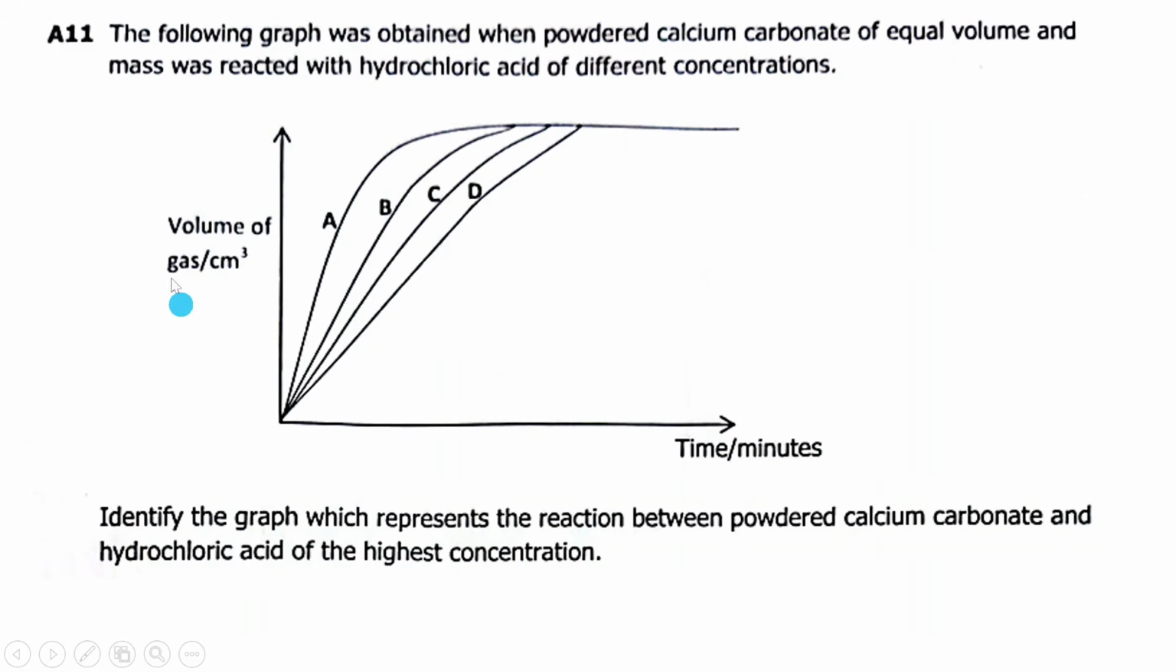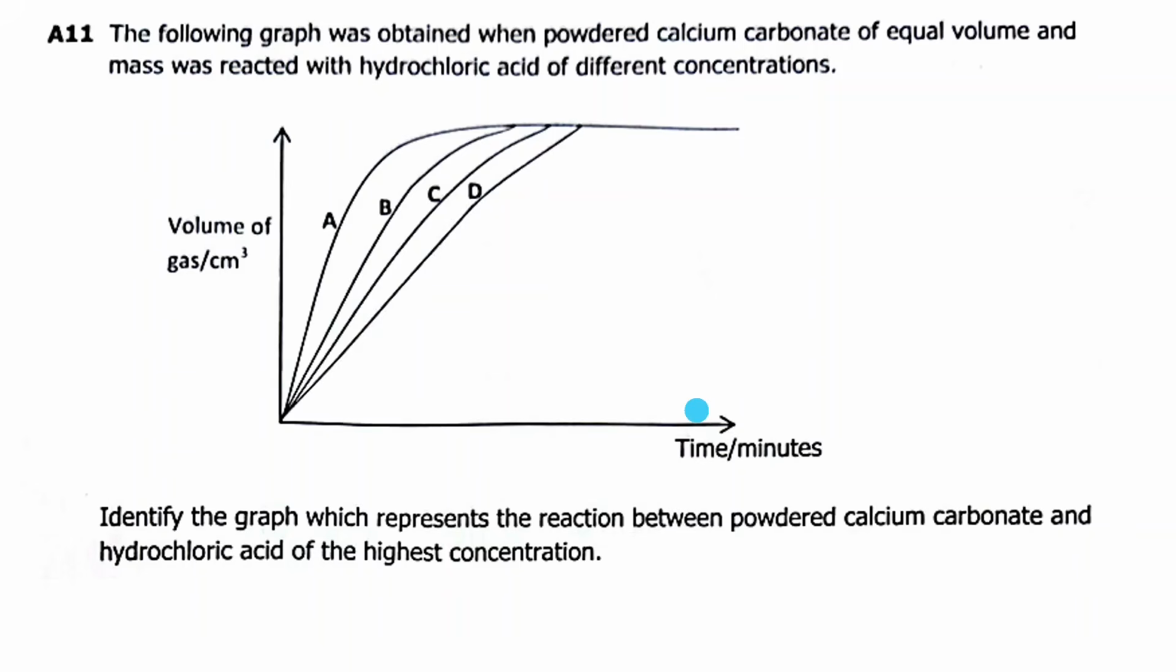So we move on to question 11 or A11, which says, the following graph was obtained when powdered calcium carbonate of equal volume and mass was reacted with hydrochloric acid at different concentrations. Okay, so we are being told that this graph was obtained when powdered calcium carbonate of equal volume and mass was reacted with different concentrations of hydrochloric acid. So they came up with this graph here.